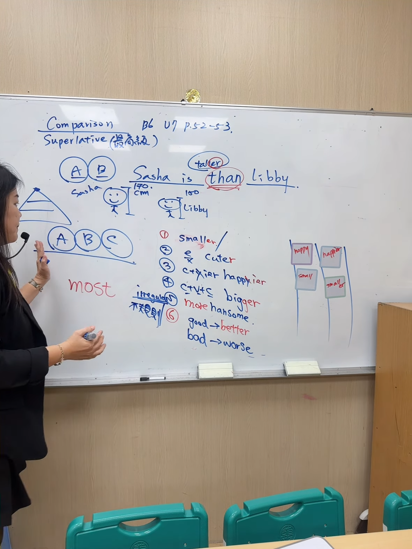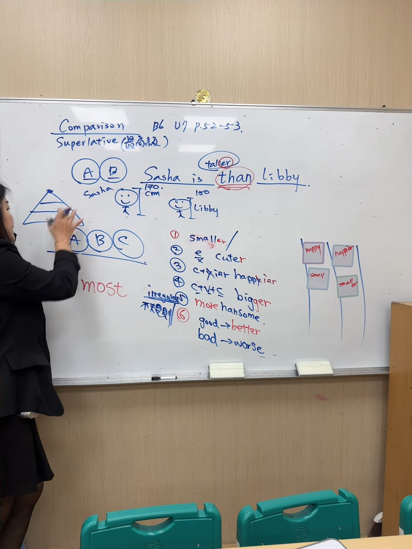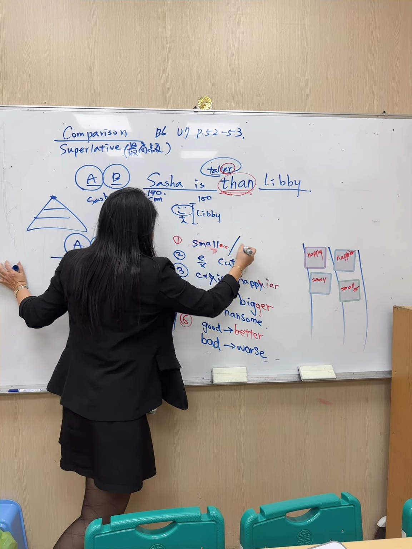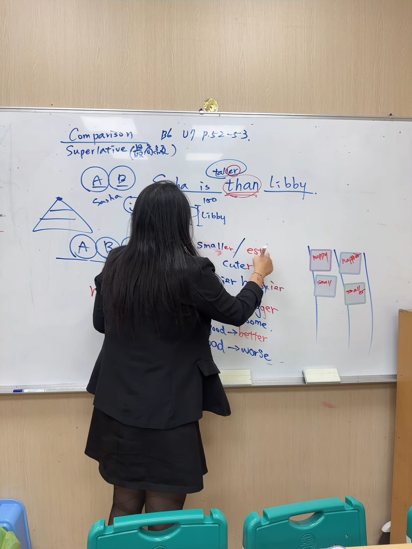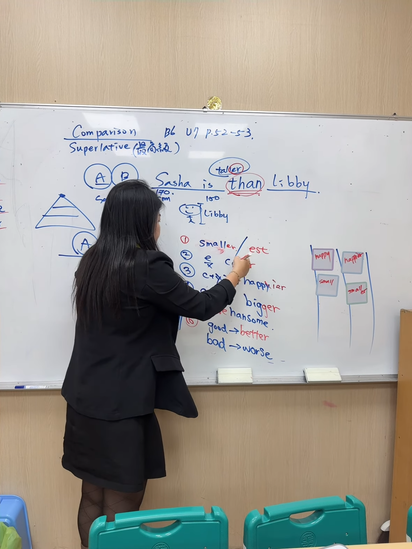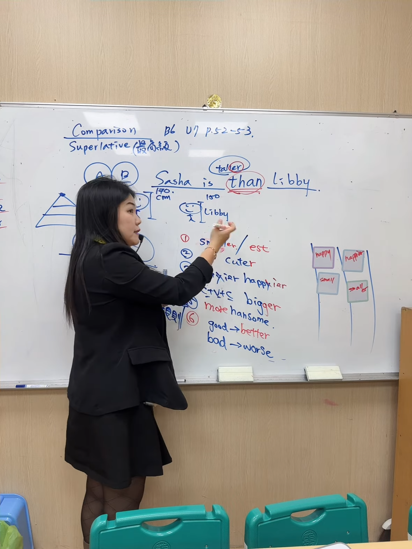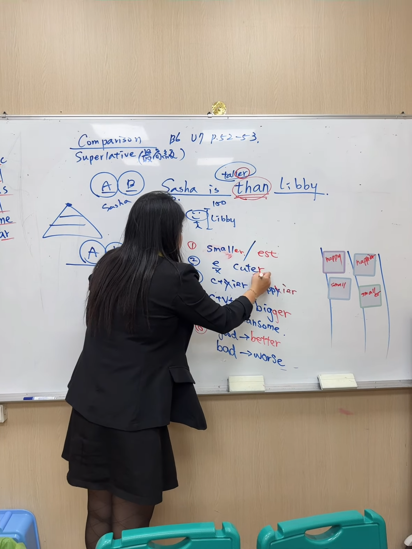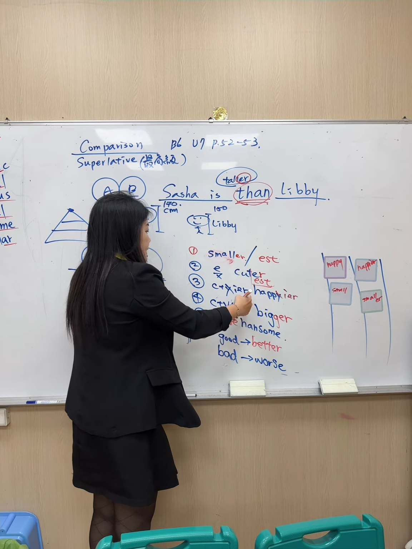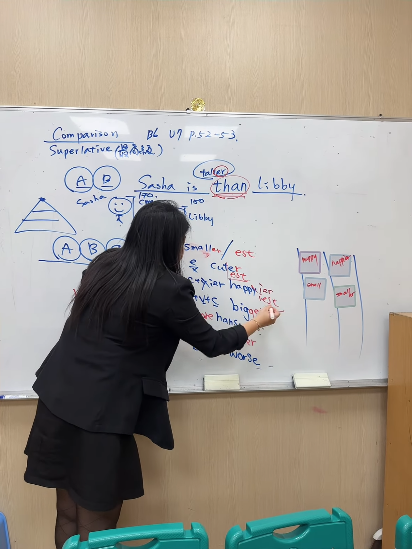Now we have the "-est." Maybe you compare with three things. We use the "-est." Say -est. So smallest. Say smallest. And then cute, cuter, cutest. Then here, "-iest."